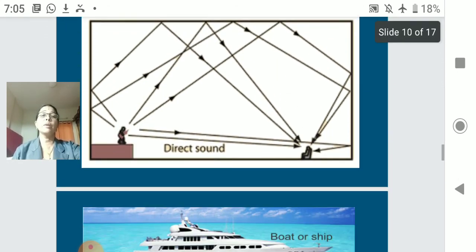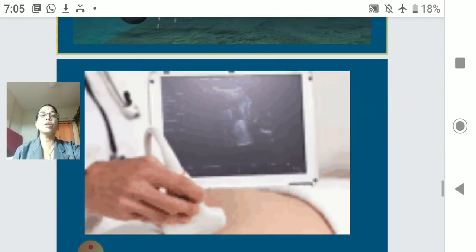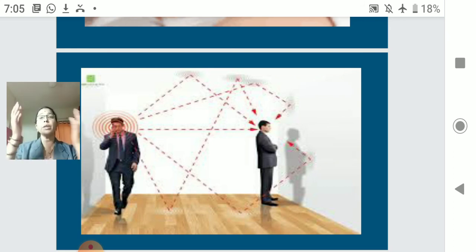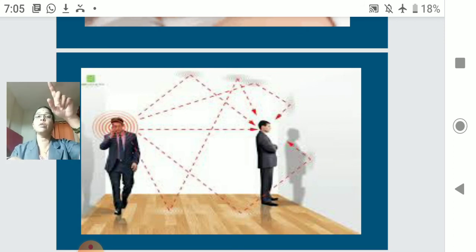So reverberation here is about less distance, not more distance. All the reflecting materials are close to each other, and when you give out the sound, it goes on reflecting from one surface to another, and your reflected sound is heard somewhere in between in the room, and it is a lot of disturbance.